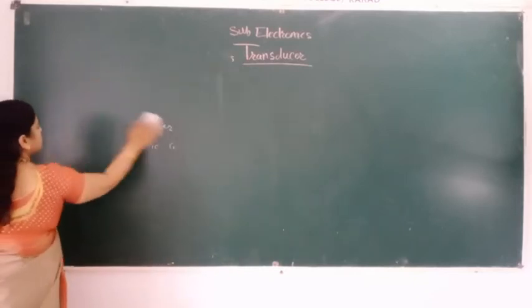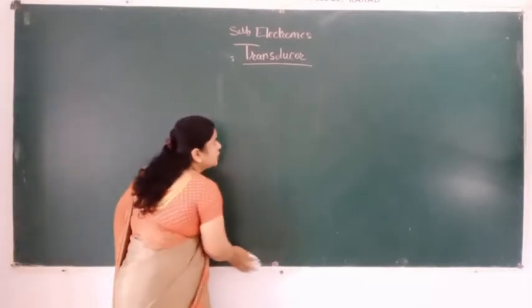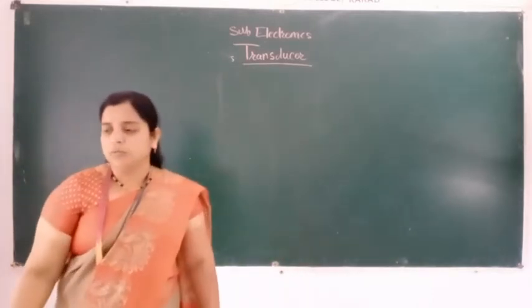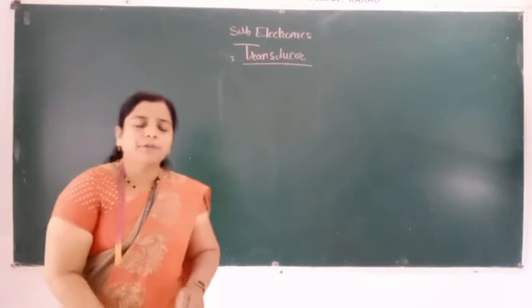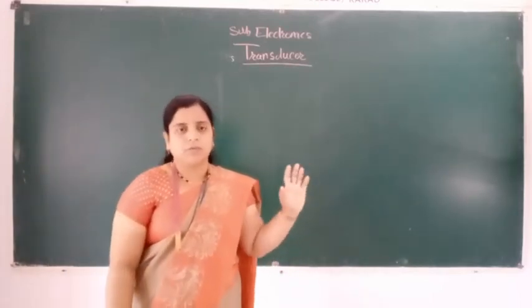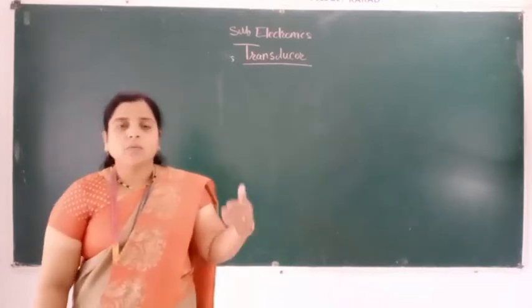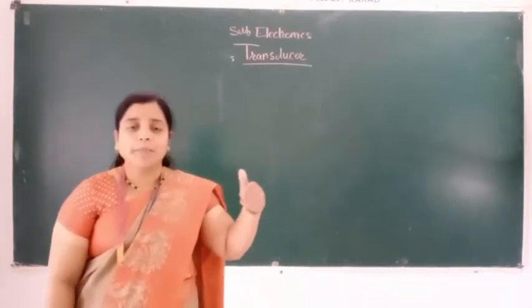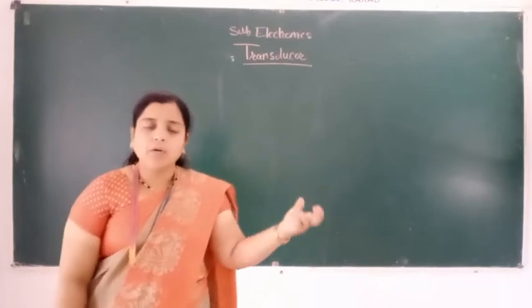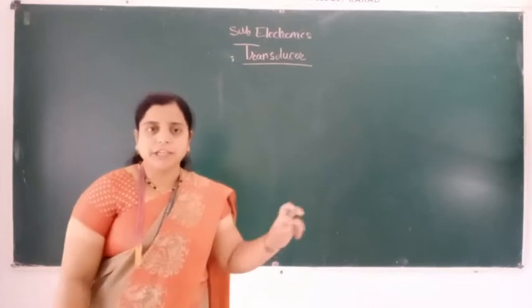See, before going to instrumentation, the chapter we have completed is what? Computer fundamentals from paper 2. What was there in that chapter? In computer fundamentals, all basic things which are required in the computer were there. For example, input devices: which are the input devices, why an input device is used, how many input devices there are, and how the different input devices work. That we have seen.